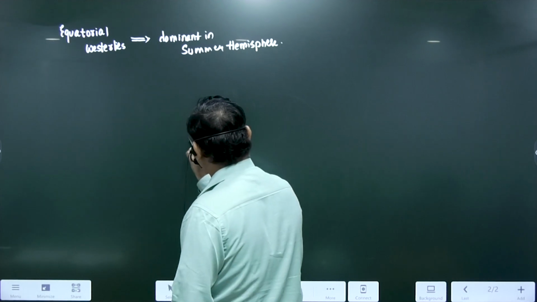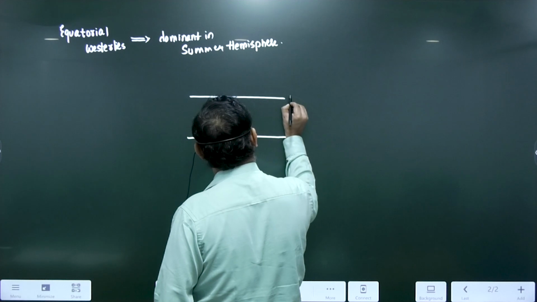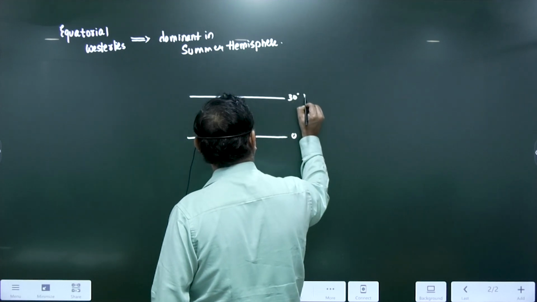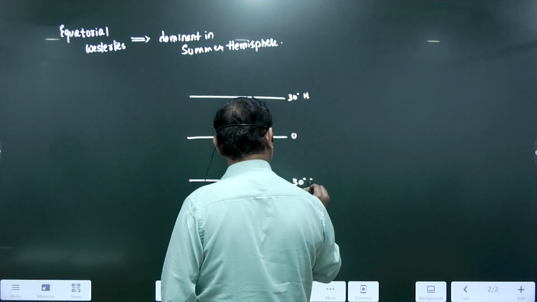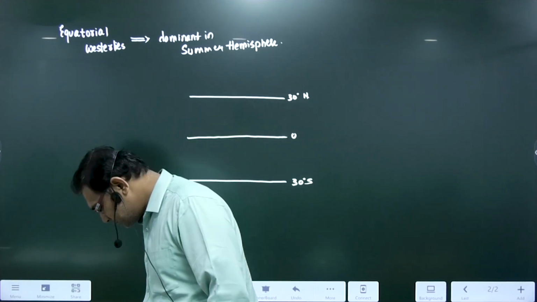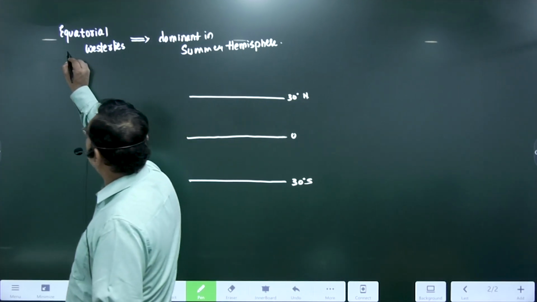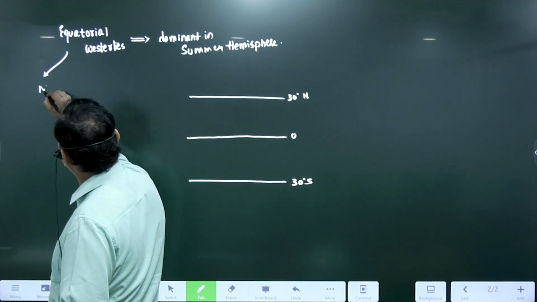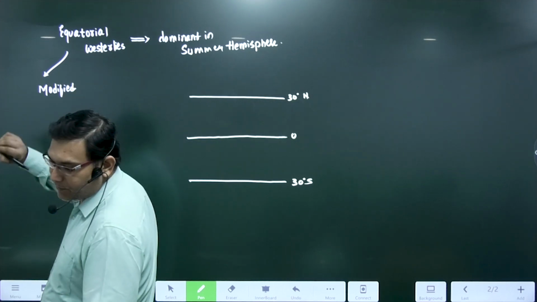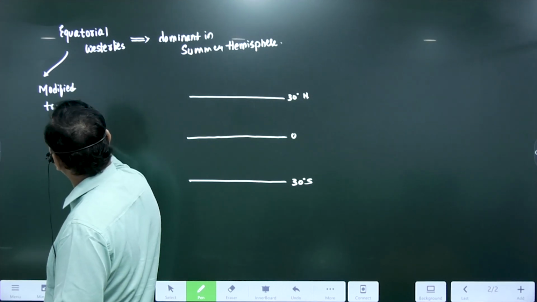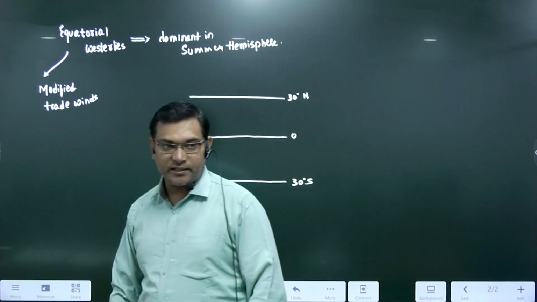Suppose this is your equator, 0 degree. This is your 30 degree north, 30 degree south. Yes or no? So these are nothing but modified versions of trade winds. Why are they modified?